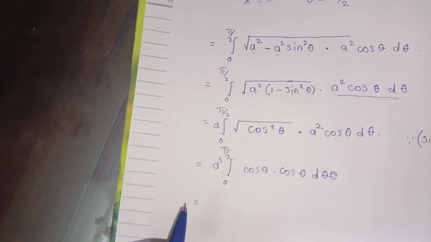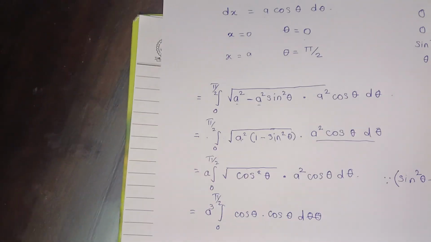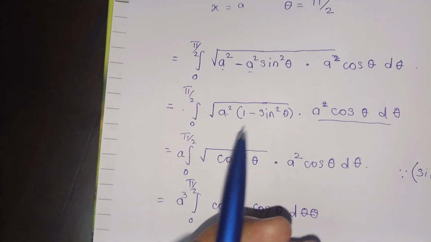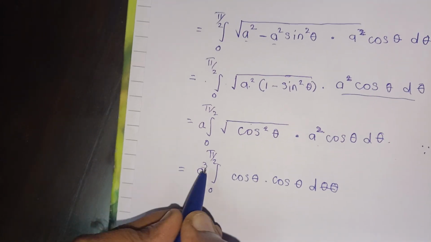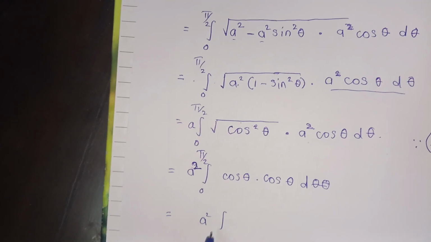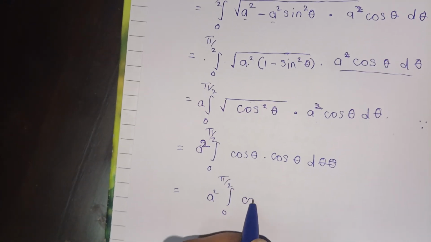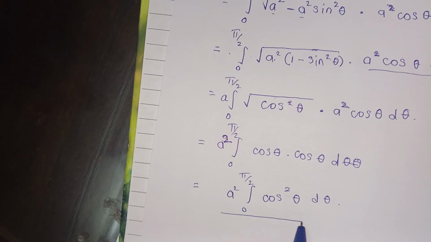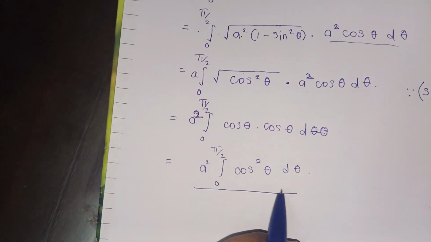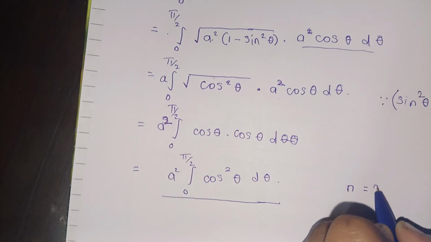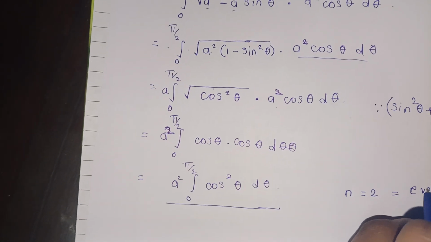I'm really sorry guys, here it will come just a, because we have got the value for dx as a cos theta. So here it would be a cos theta d theta. So finally it will become a square cos theta, and after simplifying it comes to a square cos square theta d theta. Here you all can see, guys, that this is in the form of our reduction formula, and n is equal to 2.